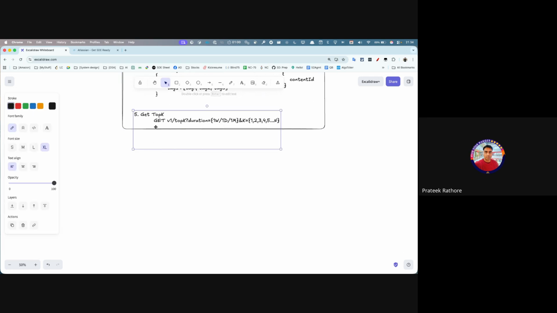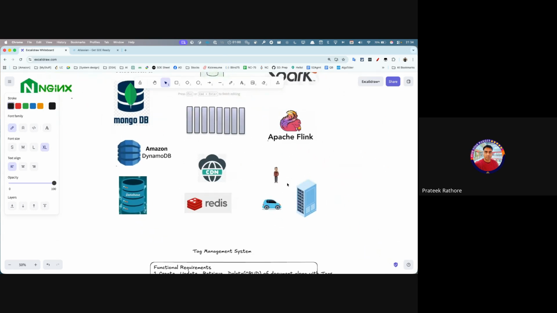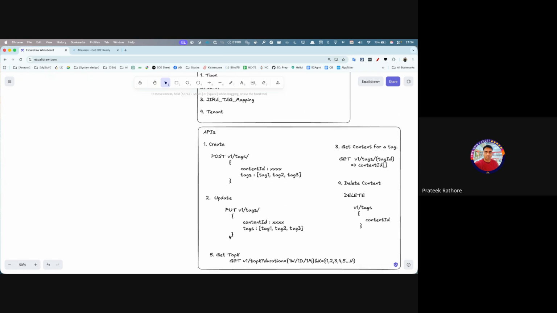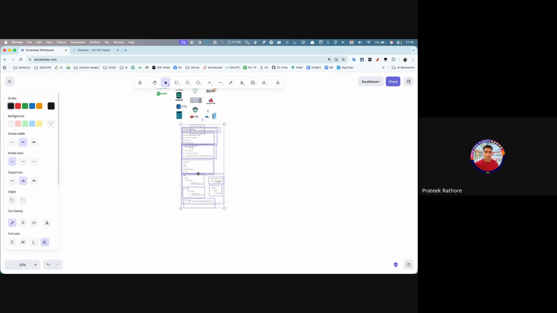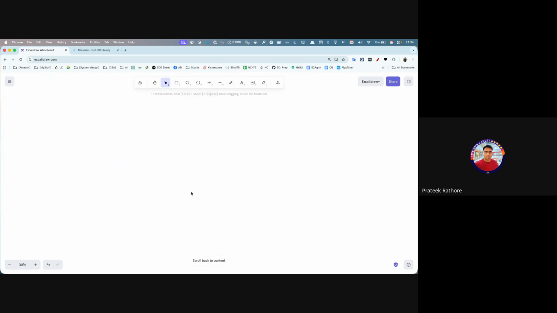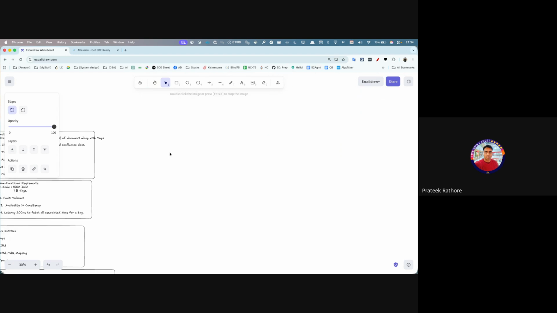Now we are going to the high level diagram. As part of the high level diagram, I would have some client. Let me have a client here.